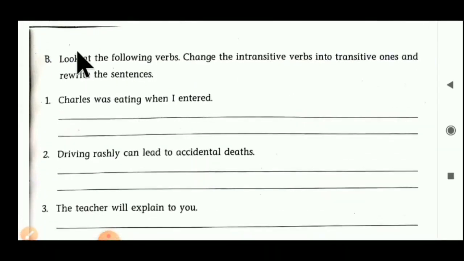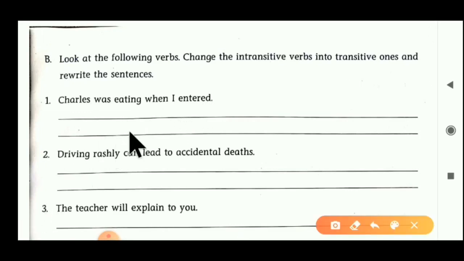What is this? We have to understand it. Look at the following verbs. Change the intransitive verbs into transitive ones and rewrite the sentences. Here in those sentences intransitive verbs are given. We have to convert them into transitive form and rewrite the sentence. Okay, now we have to start. The first sentence given here: Charles was eating when I entered.